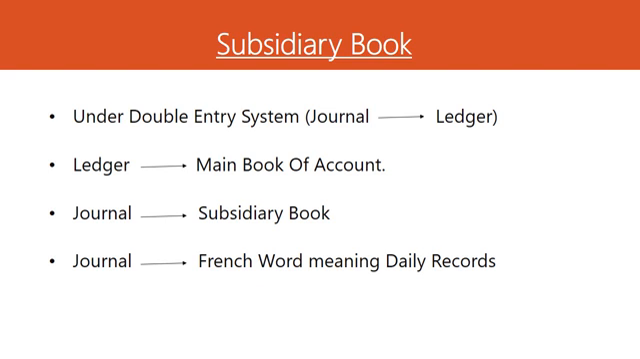Why? Because we know that the ledger we always prepare with the help of the journal. The book which gives additional help to the main book, the ledger, is called the subsidiary book.